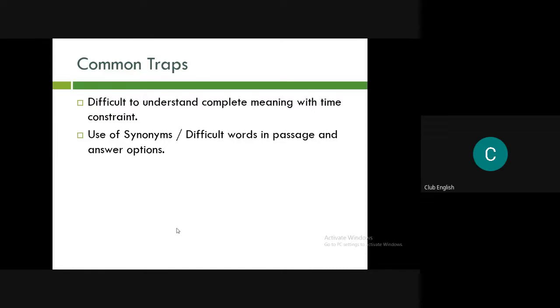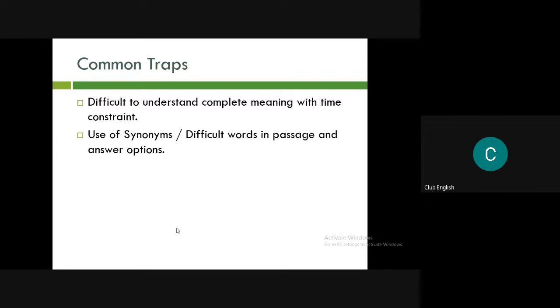The other trap is the use of synonyms or difficult words in the passage and answer options. Sometimes they write arduous in the paragraph, and they would write cumbersome in the answer option. Both have the same meaning, that is, difficult, but the aspirant wouldn't understand exactly whether arduous means difficult.